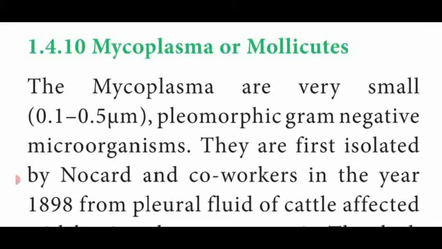Pleomorphic means they are changing their shape. That means they are in different shapes. That is said to be pleomorphic. Gram-negative microorganism. What is mycoplasma? Mycoplasma are very small, pleomorphic, that means different shapes, and gram-negative microorganisms.